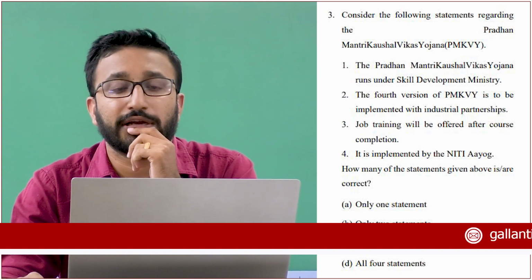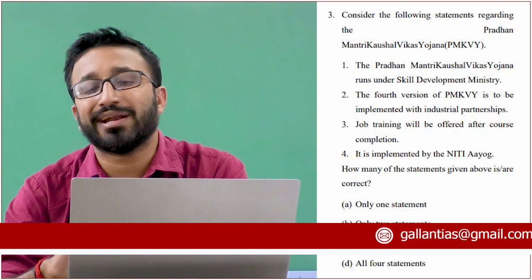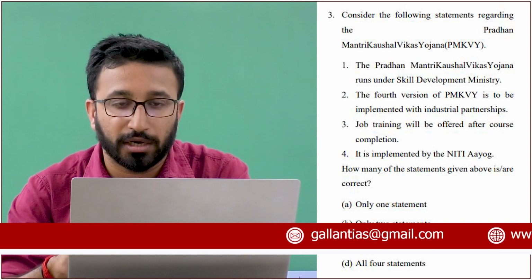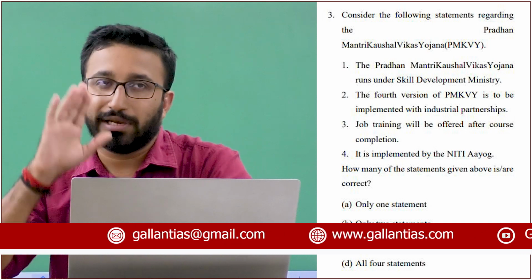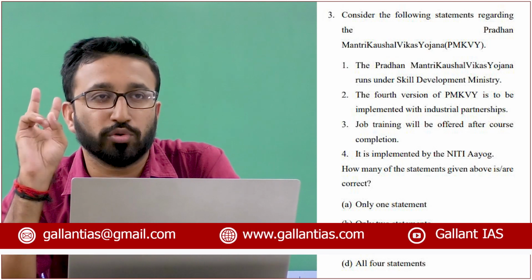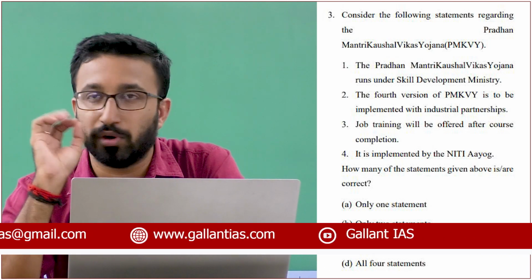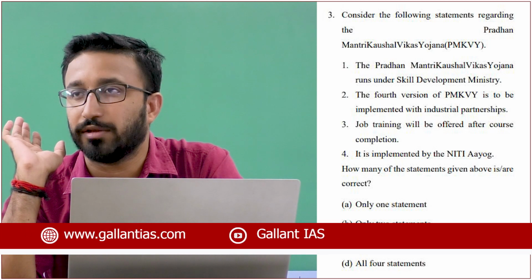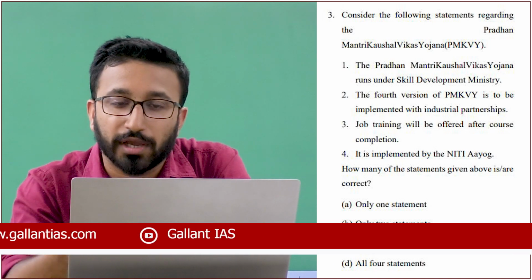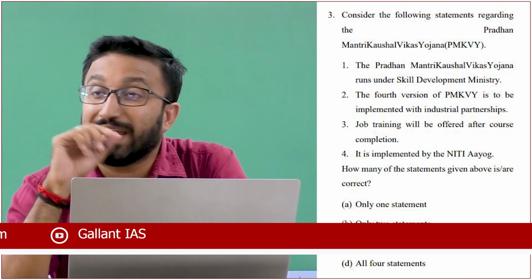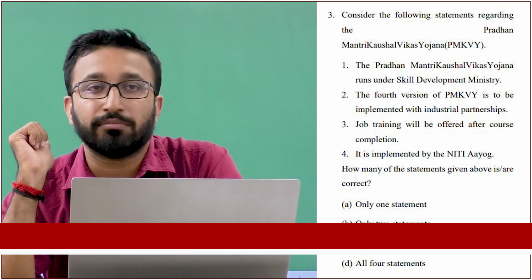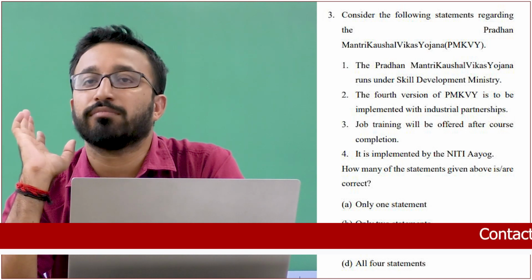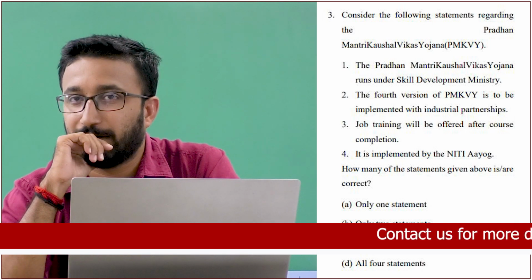Look at the second and third statements. It's implemented with industrial partnership and job training will be offered. Those can be possibilities, so let us keep those two statements as right. Only the fourth one can be eliminated easily. In that case, how many of the statements given are incorrect? Right now we only have the fourth statement as incorrect. So only one statement, option A.